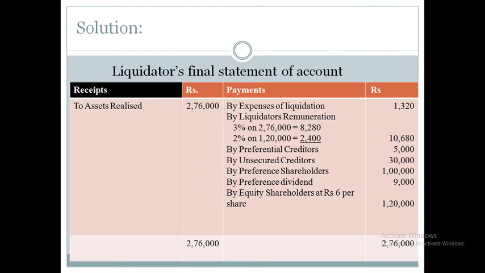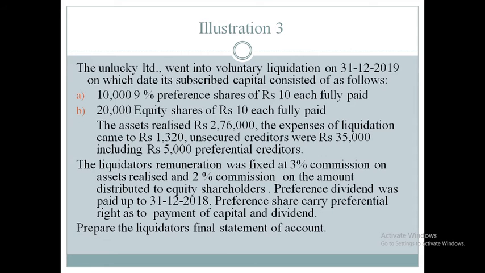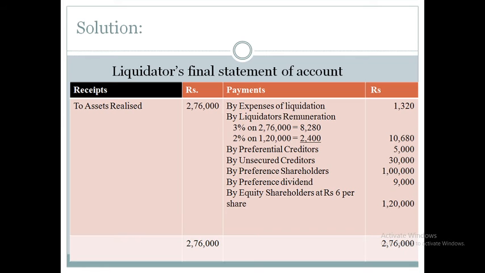Next will be preferential creditors. Unsecured creditors were 35,000, including 5,000 preferential creditors. First we pay the preferential creditors, 5,000. So 35,000 minus 5,000, the remaining 30,000 are unsecured creditors, which we need to pay.